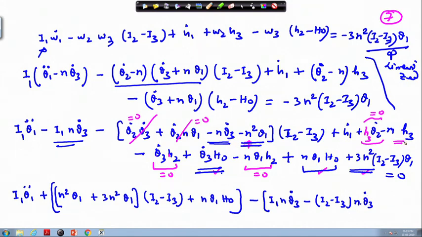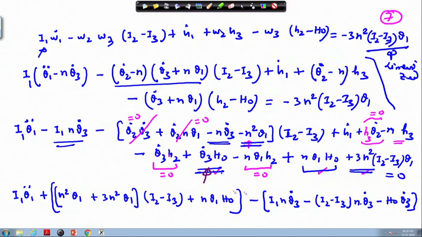And then we have theta 3 dot also here. So this comes with a minus h 0, because this is plus here, h 0 times theta 3 dot. This way we have to rearrange the terms. So we have taken care of the following terms.